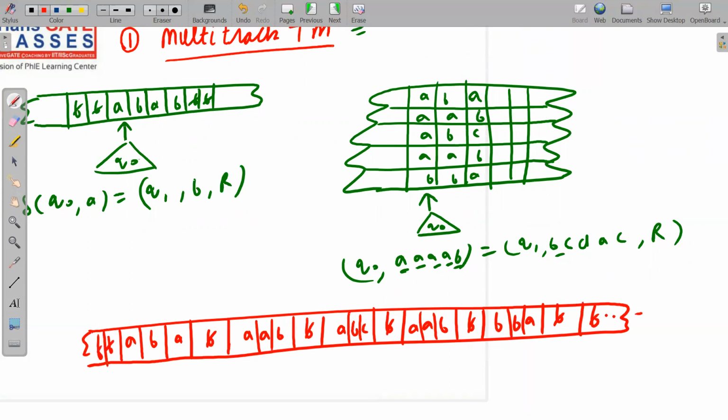Now the read write head at Q naught will read this symbol A, then it will move forward. After a blank it will read this A, then after a blank this A, then after a blank this A, after a blank this B, and so on. Now it will decide where it will go, and so on. Roughly I have told you, and this is more than sufficient. The crux is that these two have equal power. Do not think that multi-track will have more power than your standard Turing machine. So let me move to the next slide.